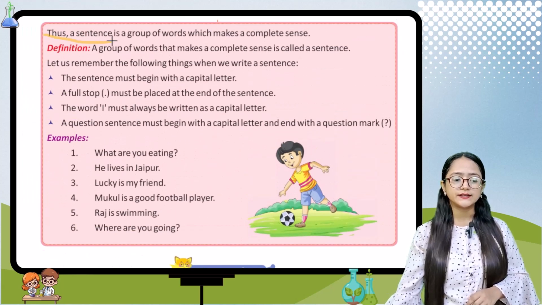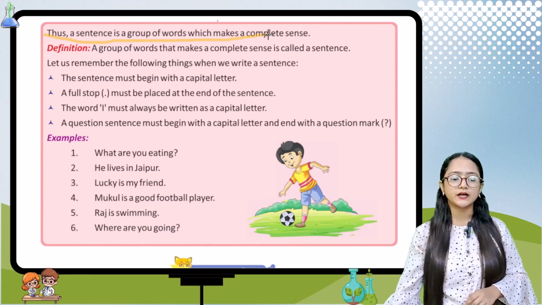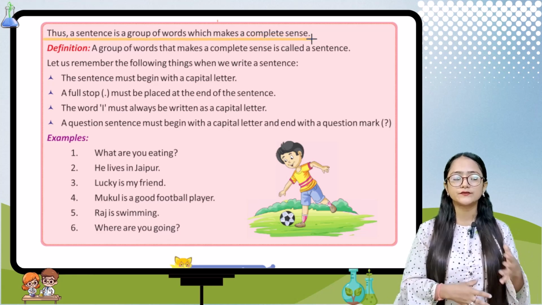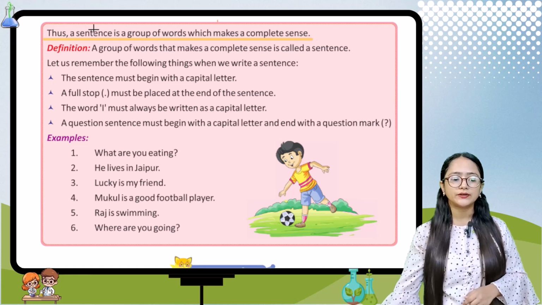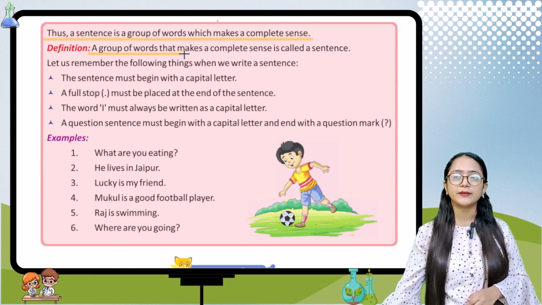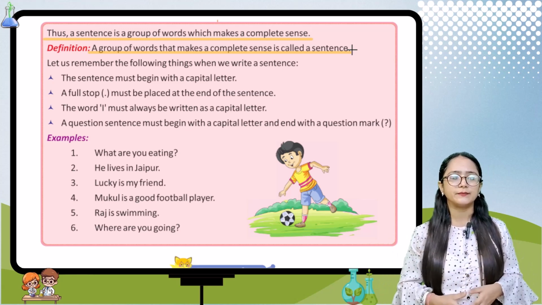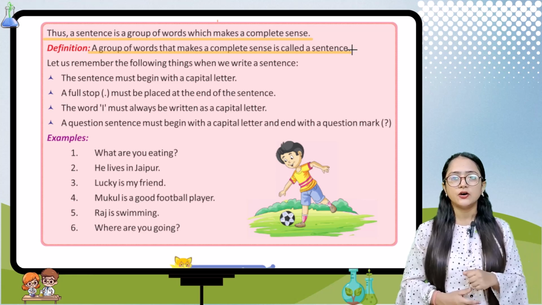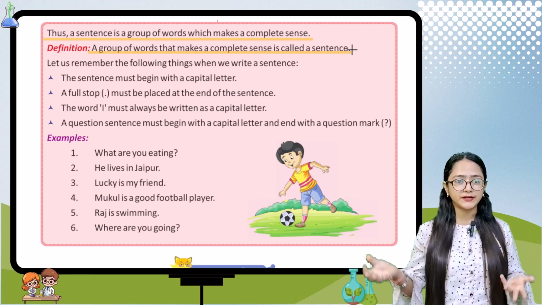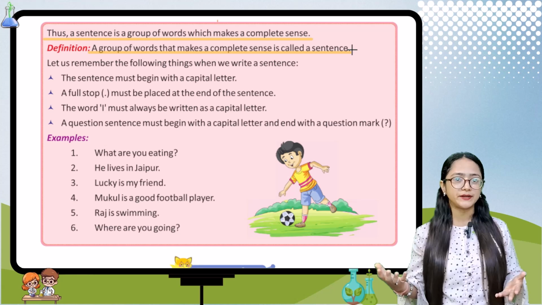Thus, a sentence is a group of words which make a complete sense. The definition is given: a group of words that make a complete sense is called a sentence. For example, this is a jug. This is a jug is a complete sentence. It makes complete sense also.